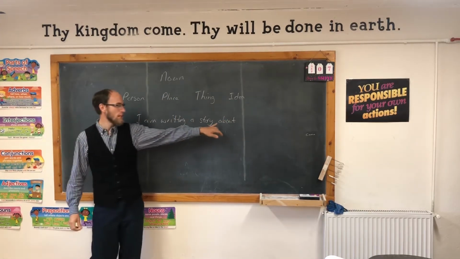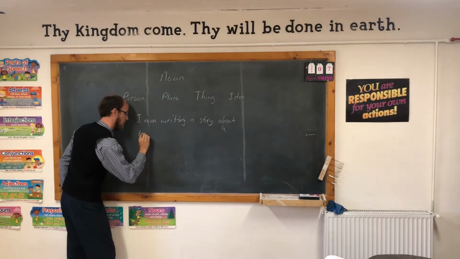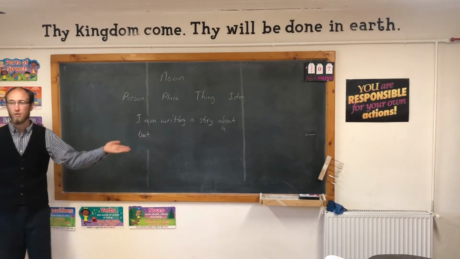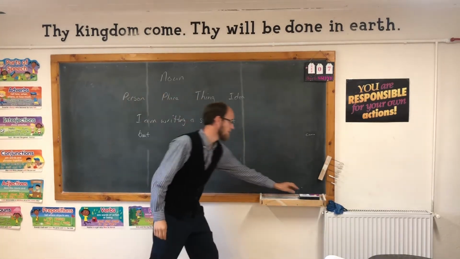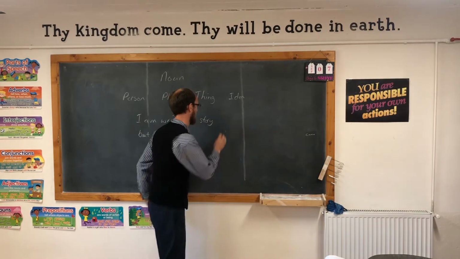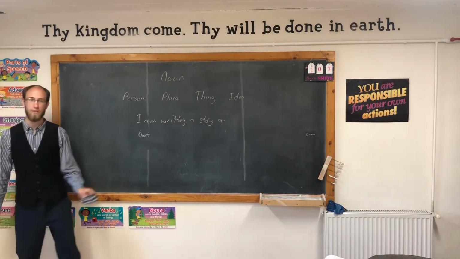Can I just put the A up there and go, about, I'm writing a story about dogs? No, you can't do that. You can't just go, a, hyphen, bout. You can't divide a word that way if it comes at the end of the line.